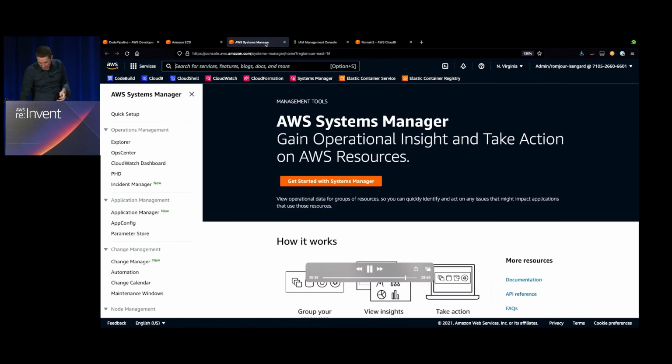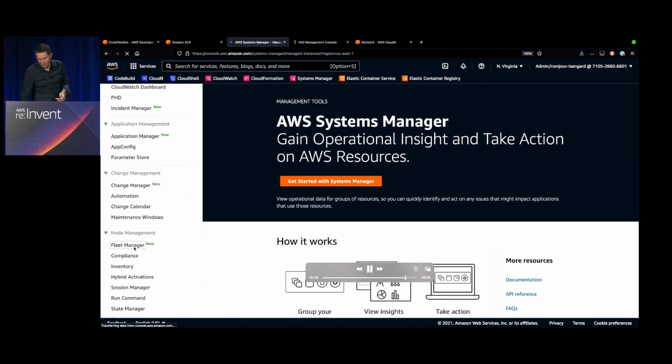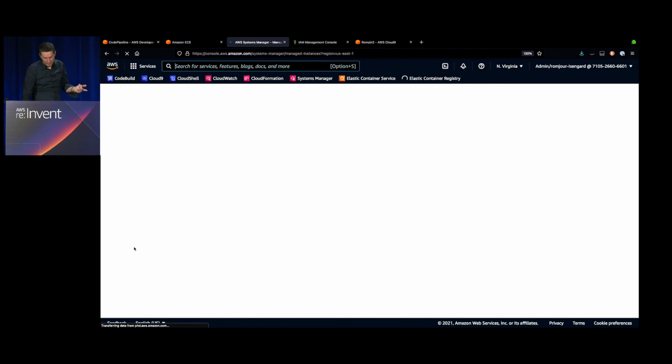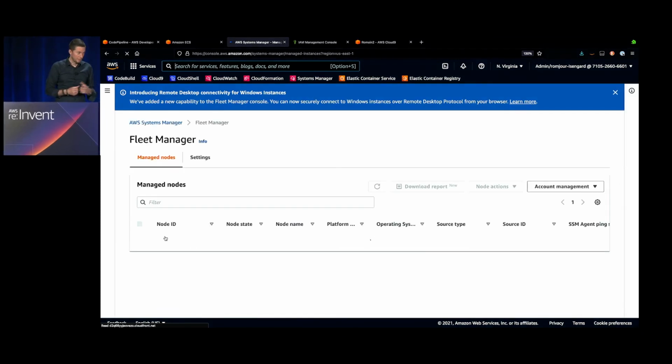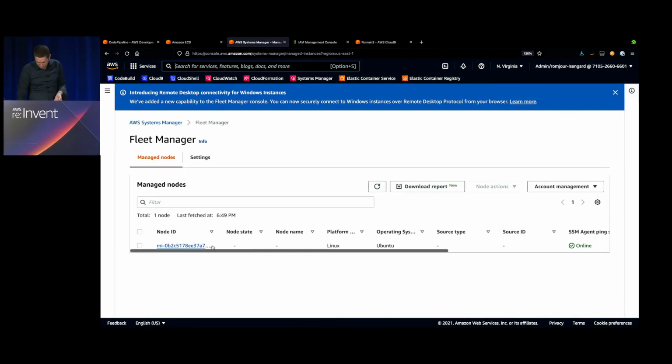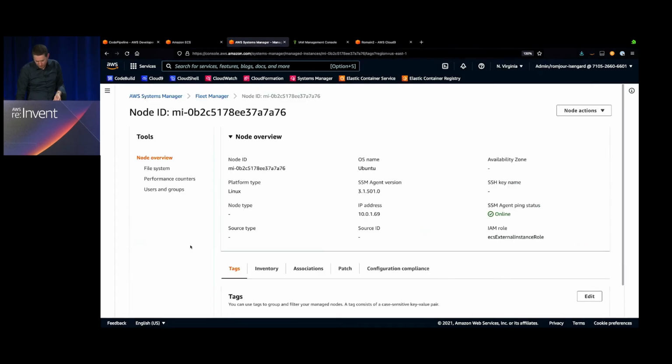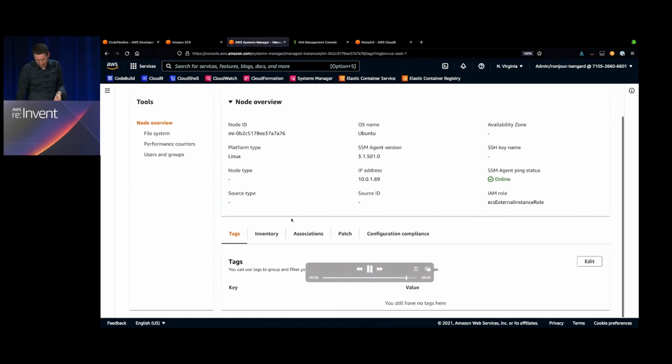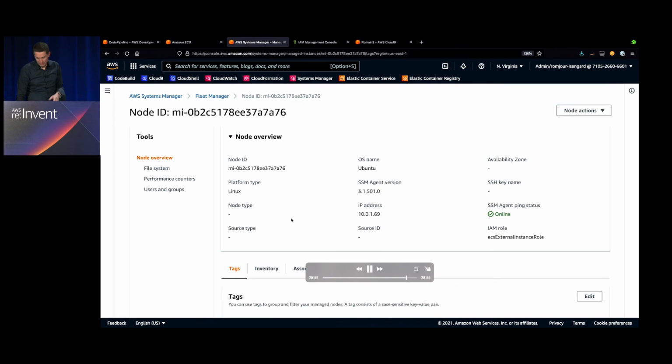So I need to accelerate. Yeah, I can have a look at AWS System Manager, Fleet Manager, because now my Raspberry Pi should show up here. So I can see that, and I could connect now. I could SSH from there into my Raspberry Pi.